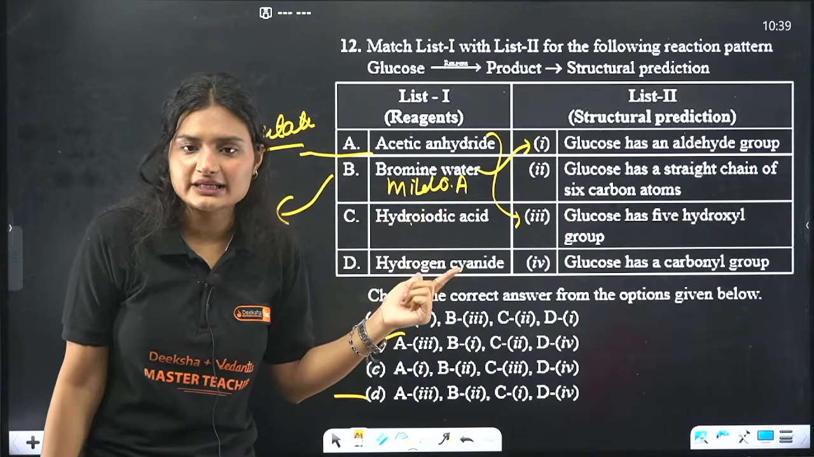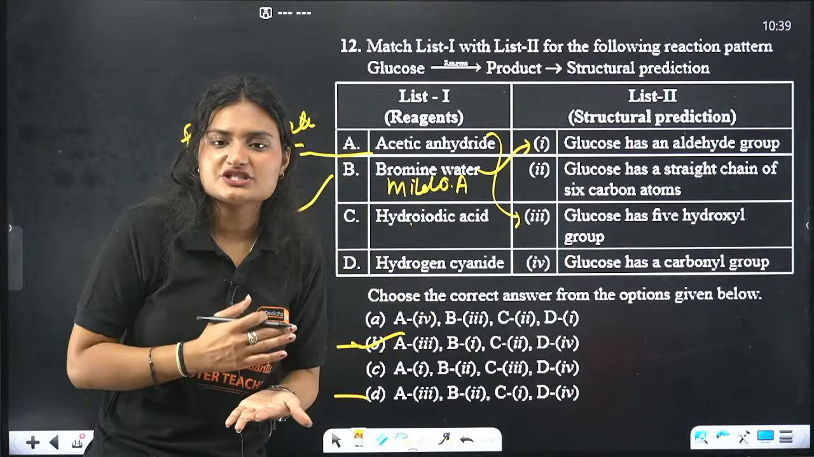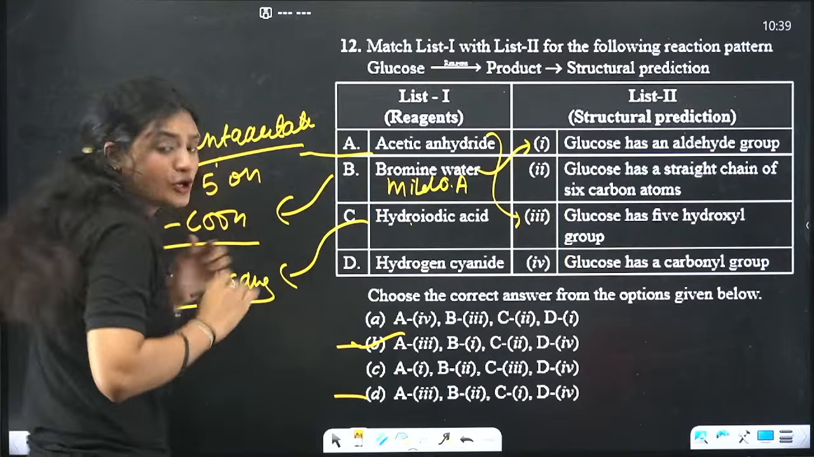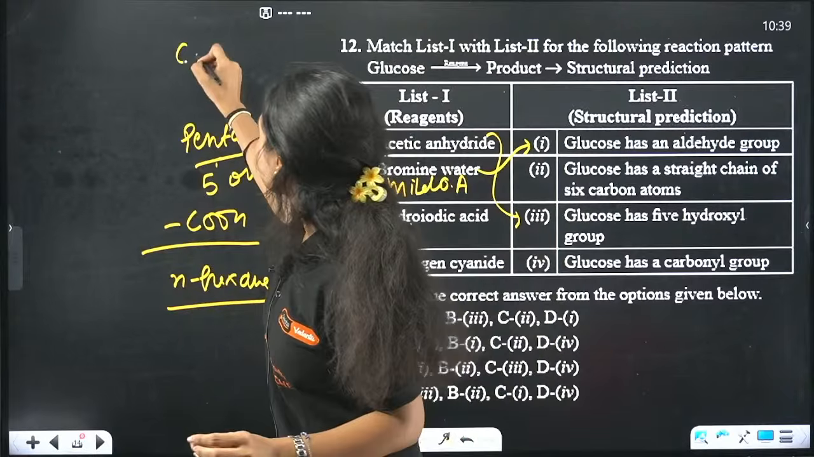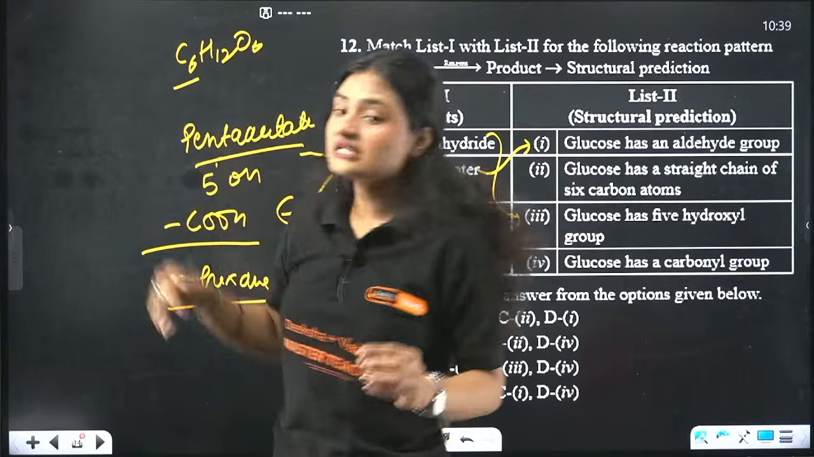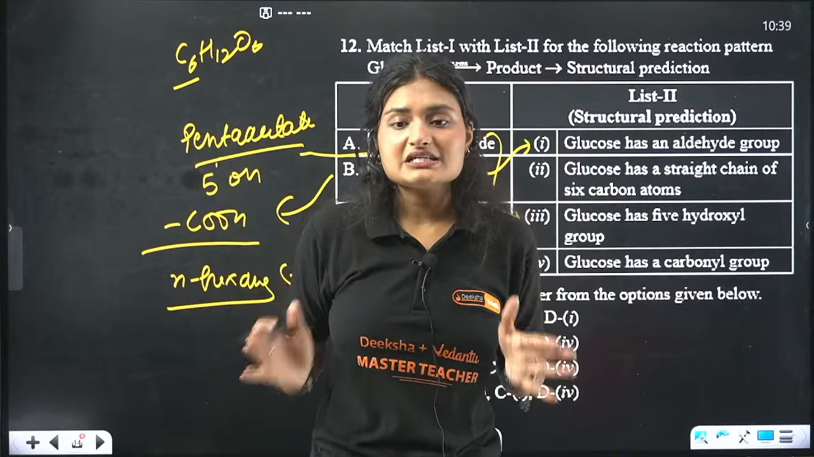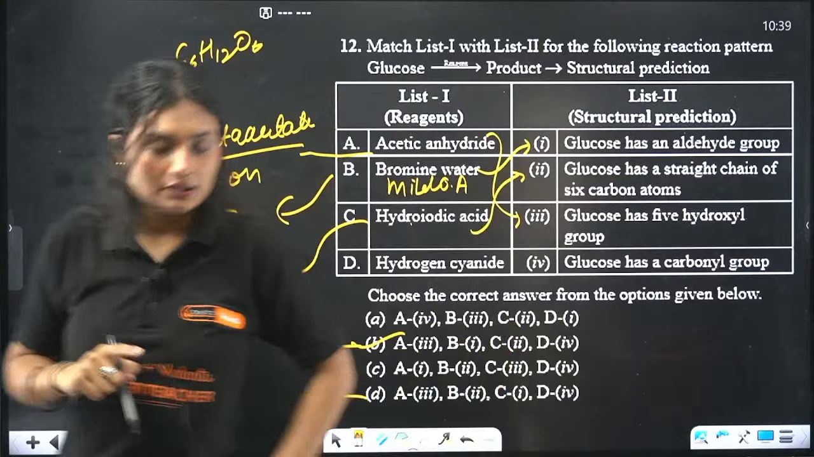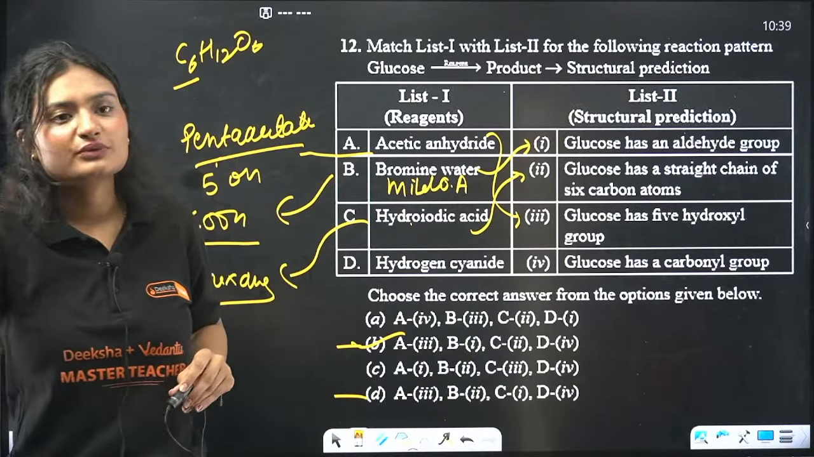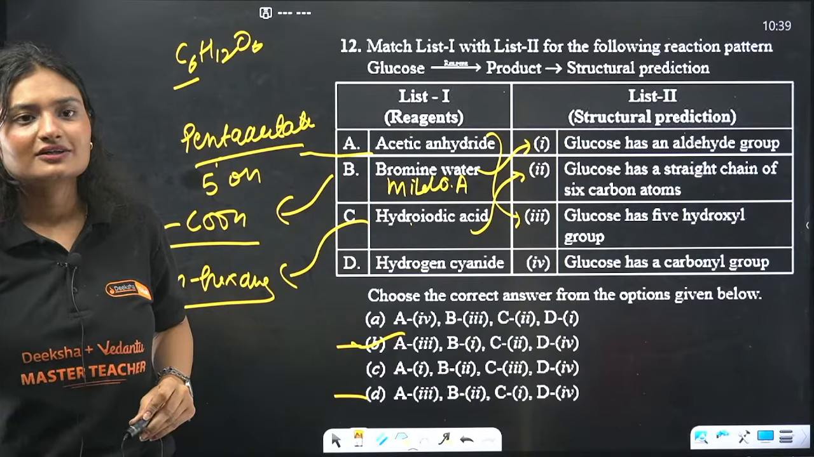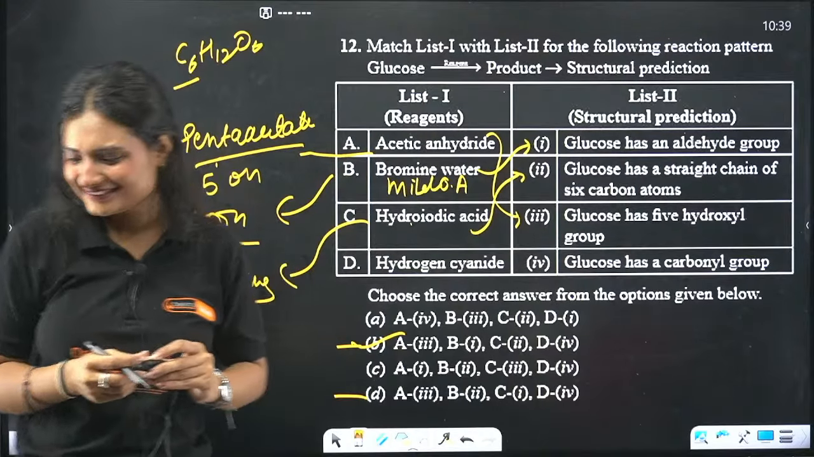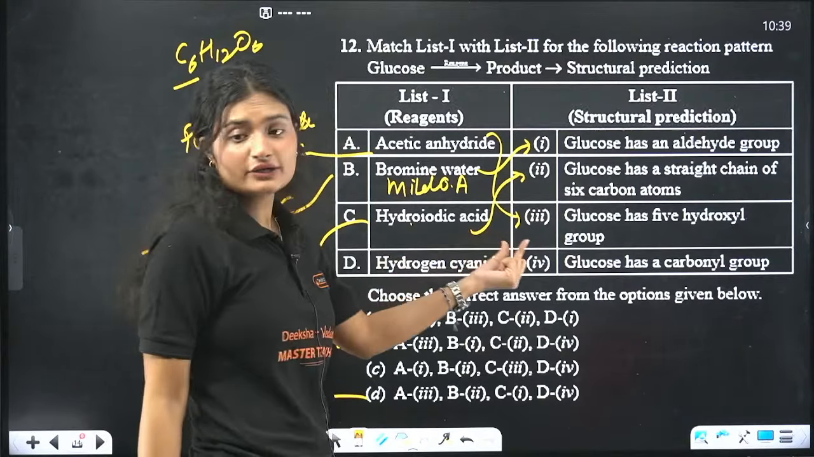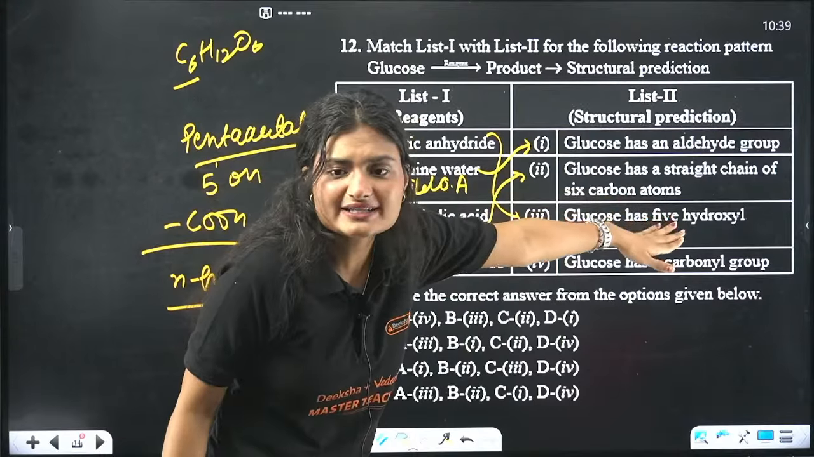When we use hydroiodic acid with glucose, what structural prediction do we make? We get n-hexane. That means all the carbon atoms in glucose, C6H12O6, are present in a straight chain. So yes, the correct answer is option B. In case of hydroiodic acid, glucose has a straight chain of 6 carbon atoms.